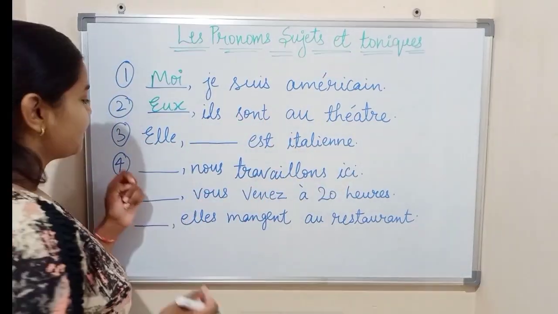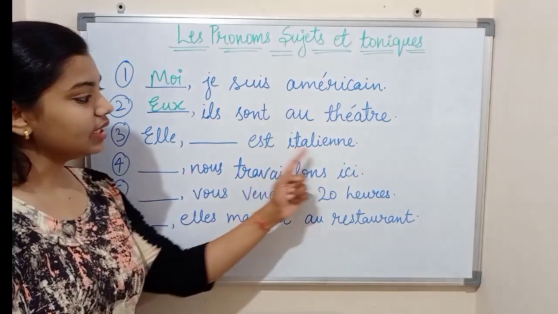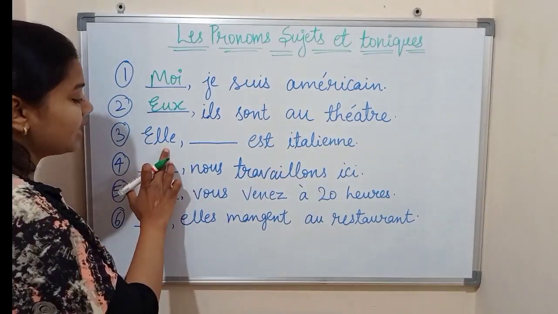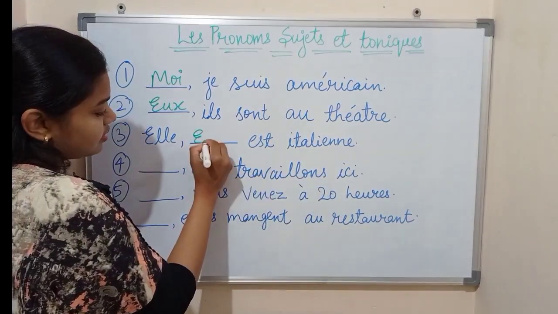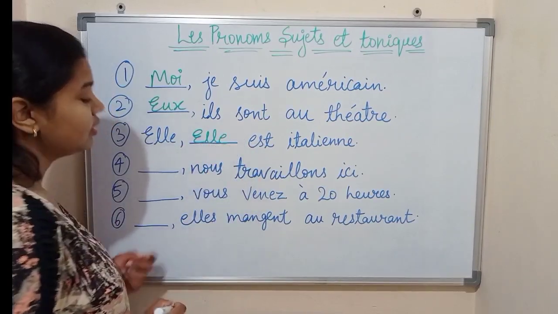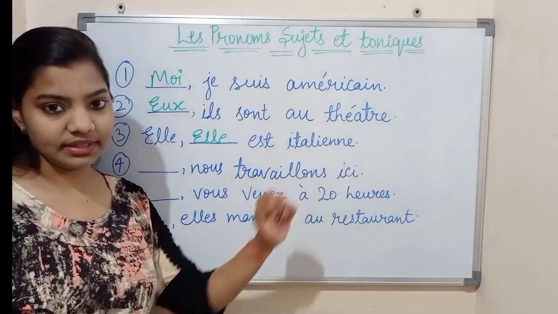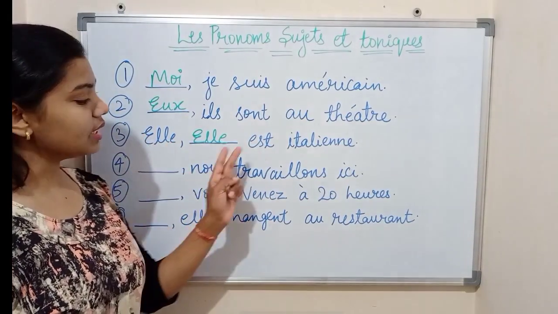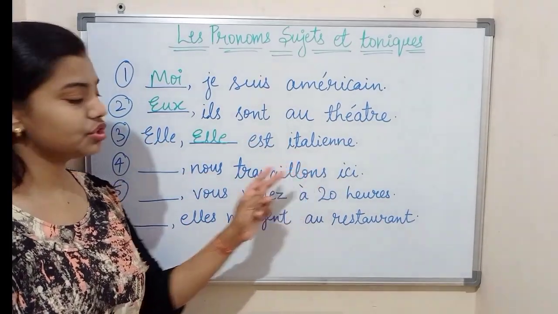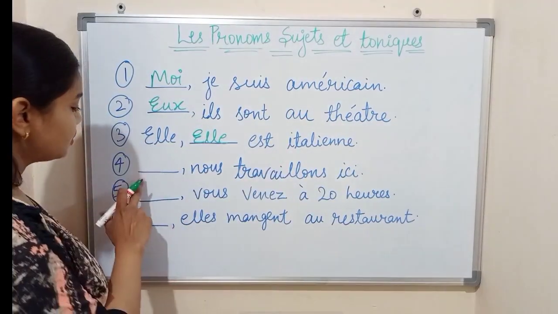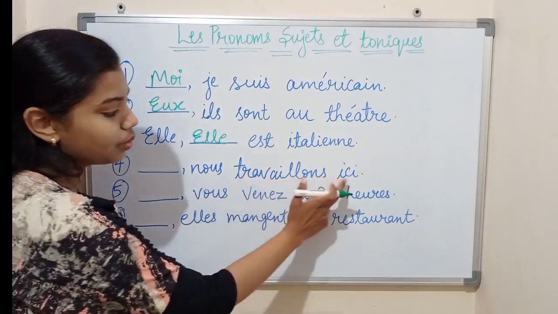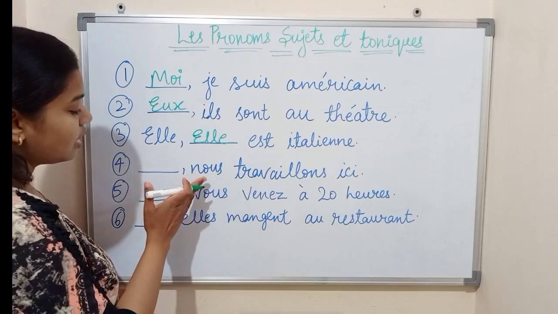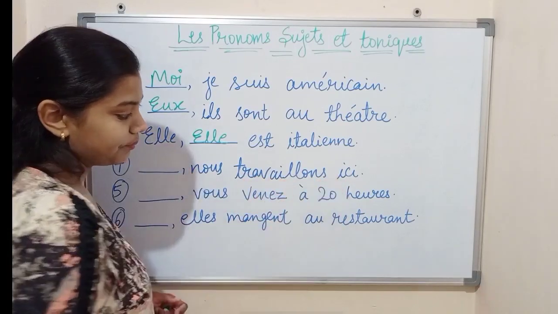Now third, dash elle est italienne. Okay, so with elle we use elle, which is the same. So elle, elle est italienne, which means she is Italian. Now fourth, dash nous travaillons ici, which means we work here.